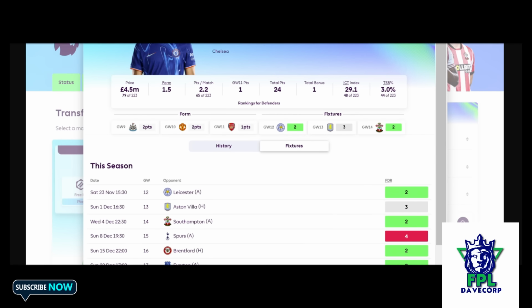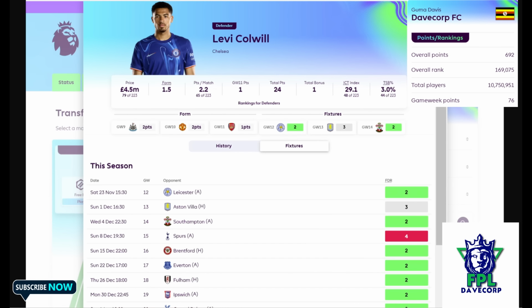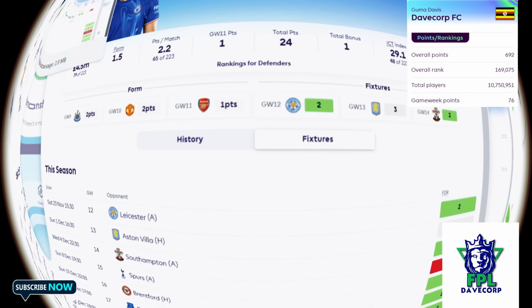We'll start with someone like Colwill. As we mentioned, something very prime about Chelsea and most of their assets is really the fixtures. They have very good fixtures, like we can see from game week 12 all the way up to game week 19. They play the likes of Leicester, who's next, Southampton as well. They play Everton and they play Ipswich. Those are four very good fixtures in a space of around 8, 9 game weeks. So this is one of the reasons why someone like Levi Colwill would look very good. And as we can see, his ownership is quite low. He's still at just 3% ownership. So he's one of those players that I believe is very prime for us to get.